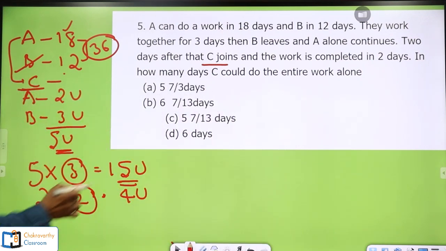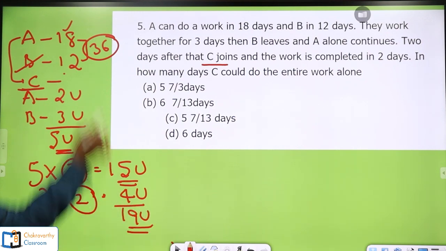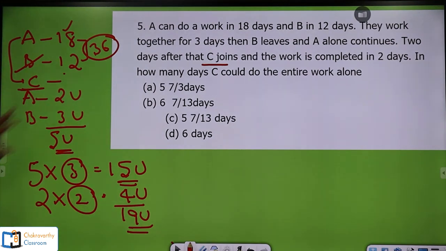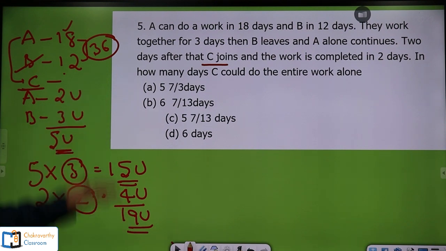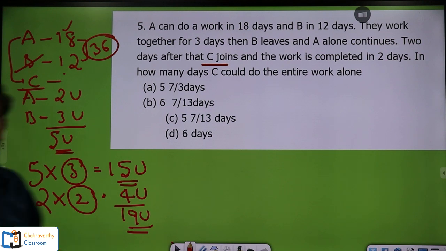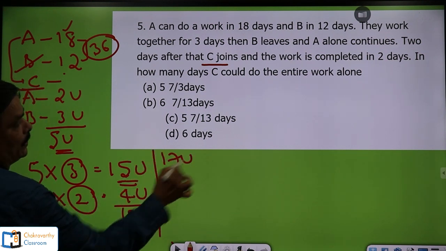How much? 15 plus 4, 19 units of work is completed out of 36. Now we got the idea. What is the leftover work? You can do it the other way also. 19, add 1 to get 20, add 10 to get 30, then 6 more makes 16, plus 1, 17. In speed maths I'll tell you, don't worry. Now the remaining work is 17 units.